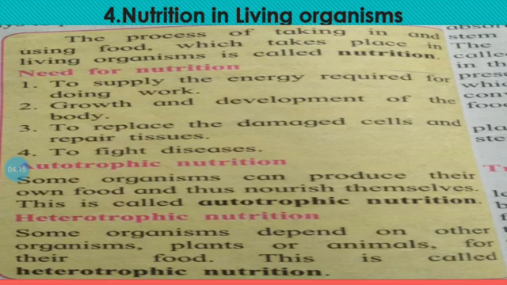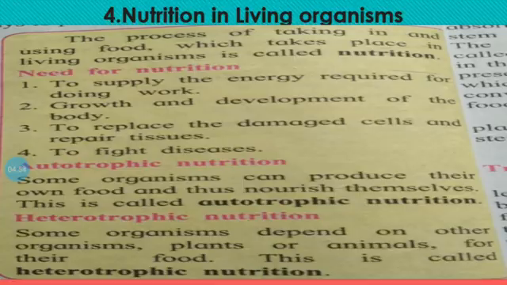Next, autotrophic nutrition. Some organisms can produce their own food and thus nourish themselves. This is called autotrophic nutrition. After that, heterotrophic nutrition. Some organisms depend on other organisms, plants or animals, for their food. This is called heterotrophic nutrition. See friends, there are two types of nutrition. First is autotrophic nutrition and second is heterotrophic nutrition.